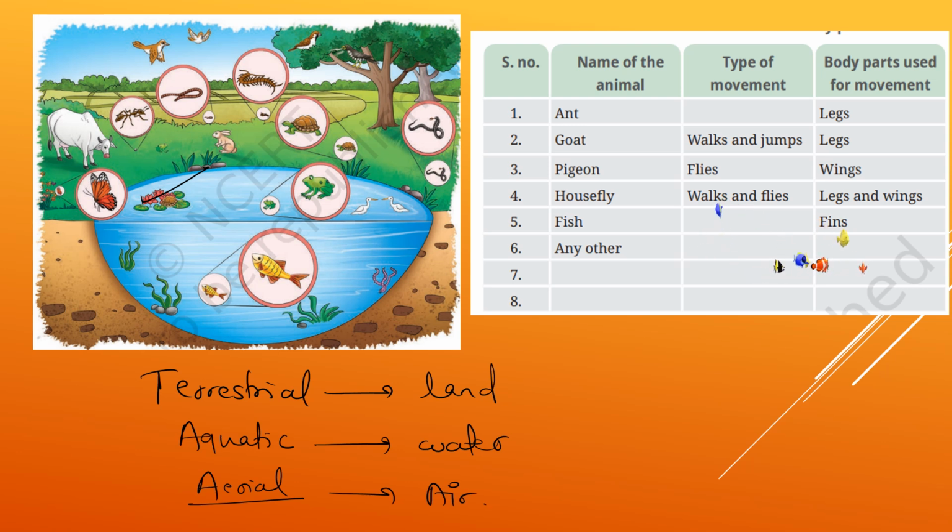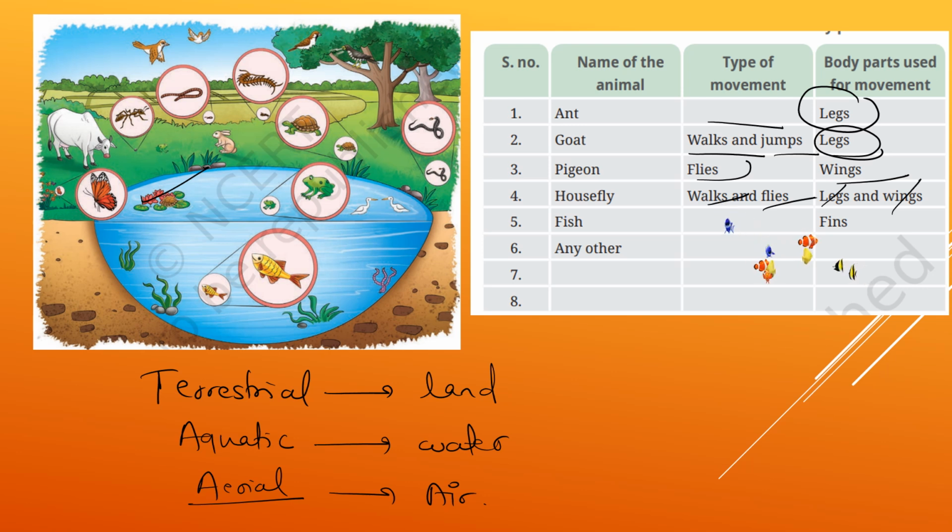So after observing this picture, they have given an activity to the kids. They have given this table and they have to complete it with the name of the animal, type of movement, how they move, and which body parts they are using for the movement. Now ants, how they move, still empty, you have to fill it, and they use legs. Goat walks and jumps, they are using legs. Pigeon flies, using wings. Housefly walks and flies, using legs and wings. For walking it uses legs.